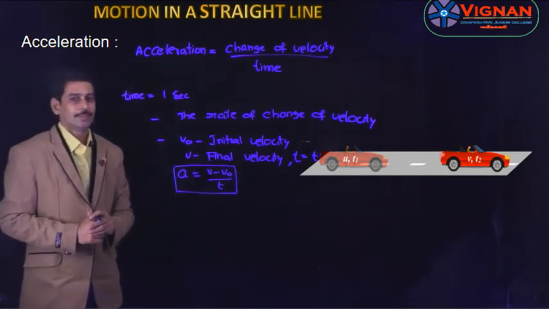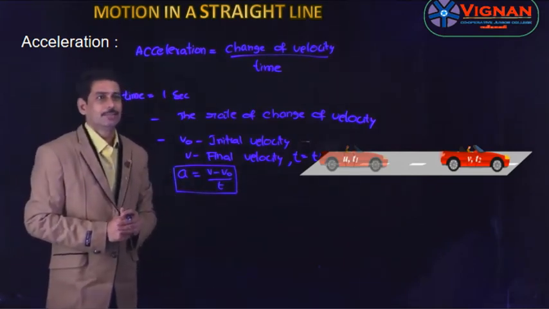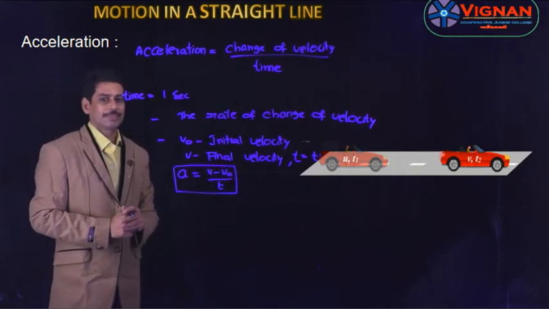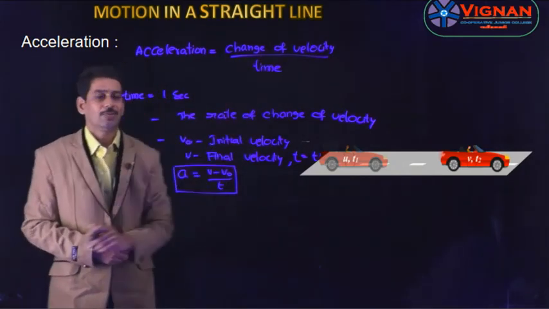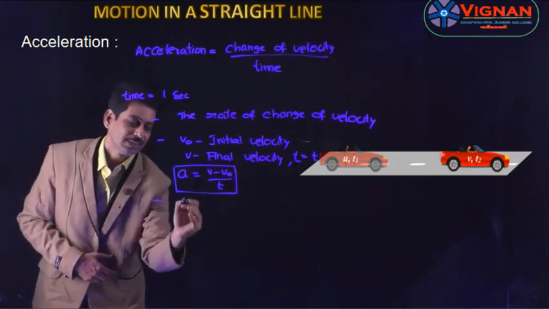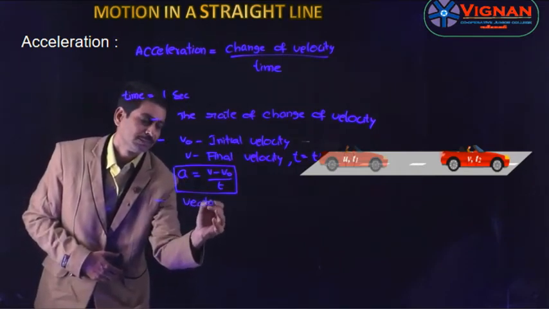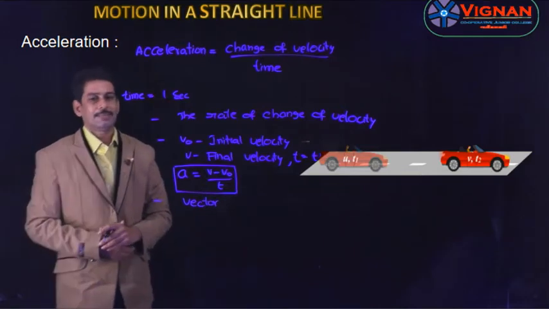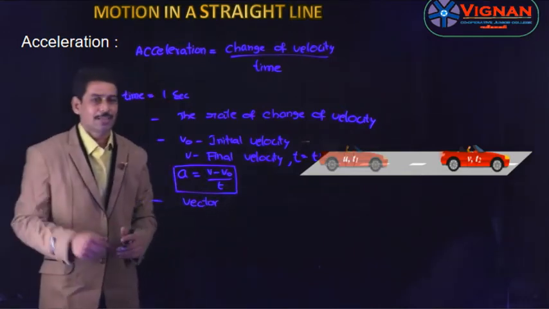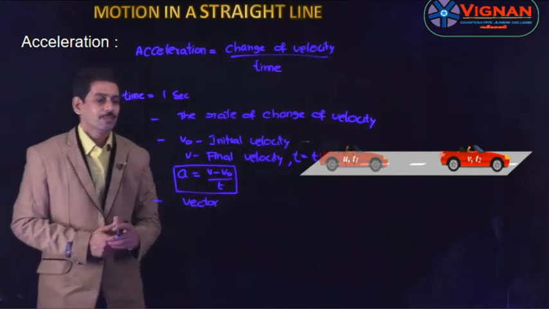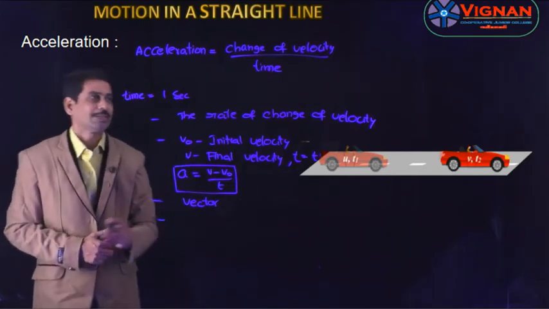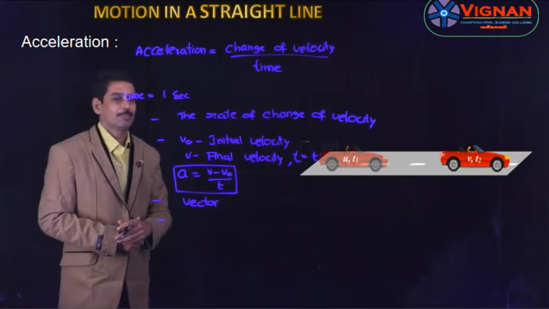Is acceleration a scalar or a vector? Obviously the acceleration is a vector quantity, because velocity is a vector quantity and time is a scalar quantity, so the acceleration is a vector quantity. Then let us see the units and dimension formula of acceleration. Velocity is nothing but displacement by time, so you get displacement by time square.